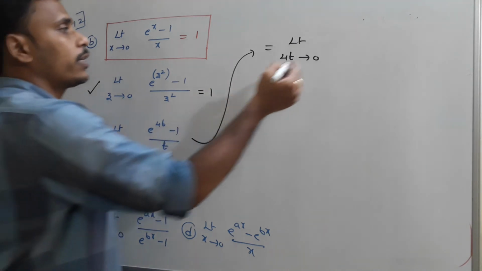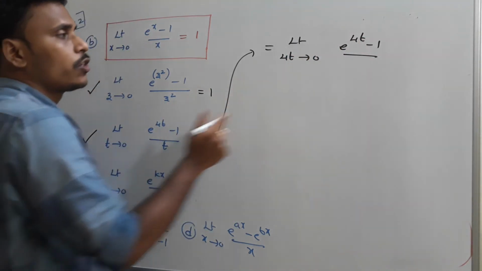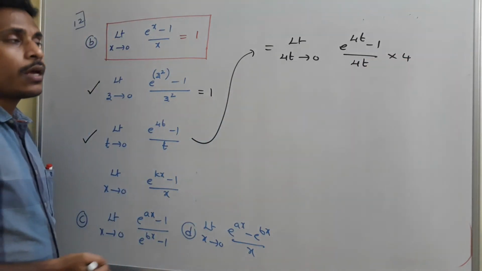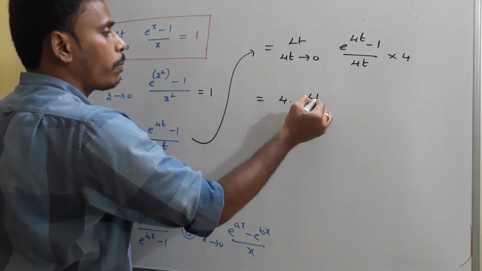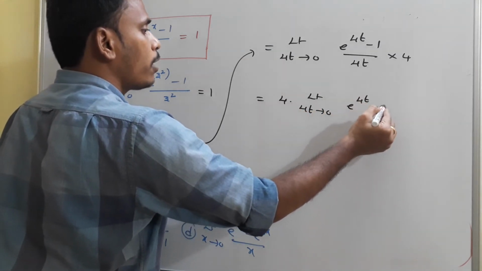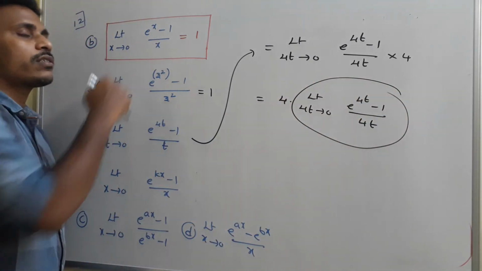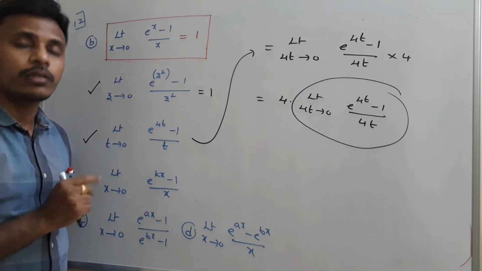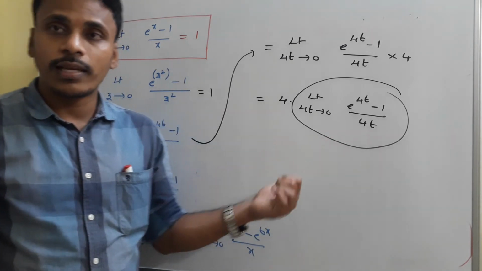e power 4t minus 1 divided by t is given, but you just make it 4t and multiply with 4. Now just write this 4 out, and now the problem is simply limit 4t tends to 0, e power 4t minus 1 by 4t. When you look at this format, again it is of the standard limit form and that value is 1. Still, if you have any confusion, again take some other variable like 4t equals q, then you will get the same standard format.